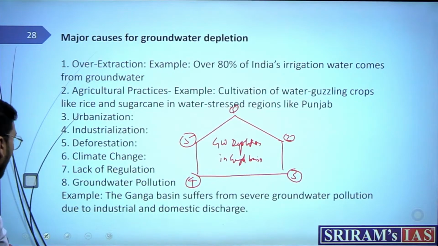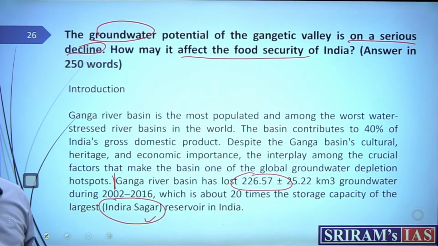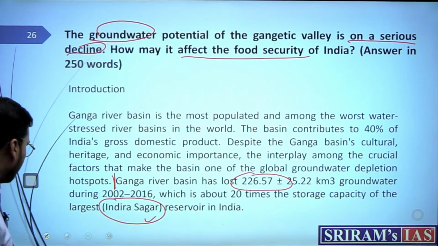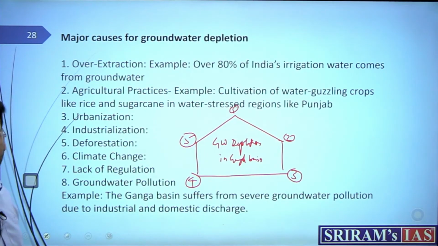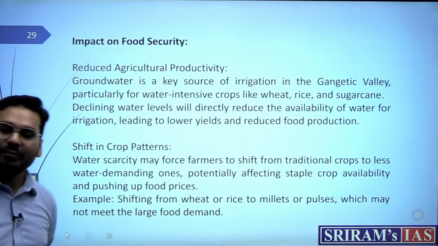But before that, we have told the examiner, brother, I know a lot, but in small words I have told you these things because this is not the main demand. That's why I am not expanding myself here. But the examiner knows that yes, this aspirant knows. Good. Now impact on food security.